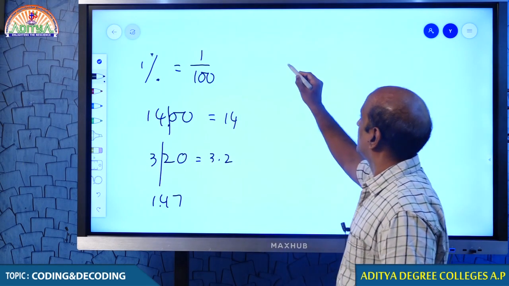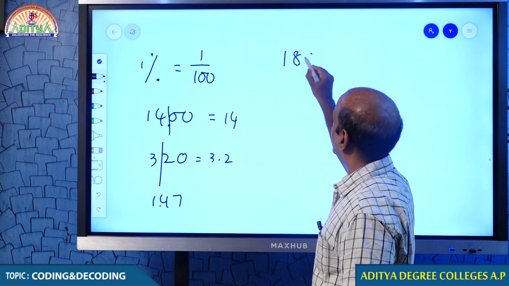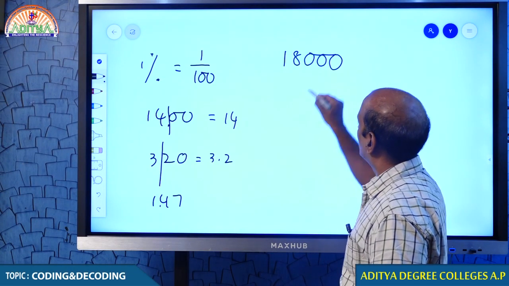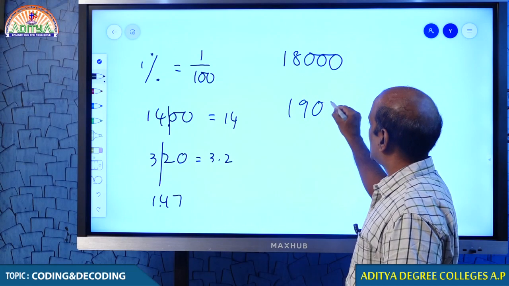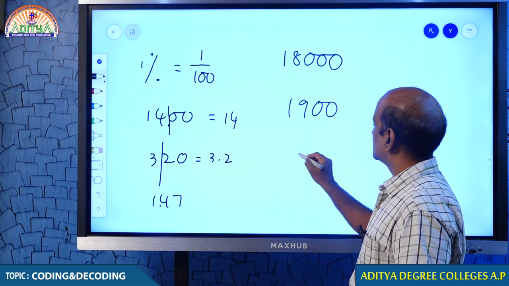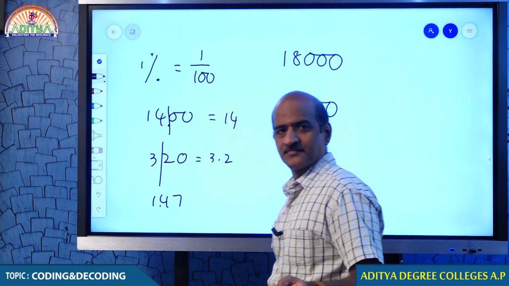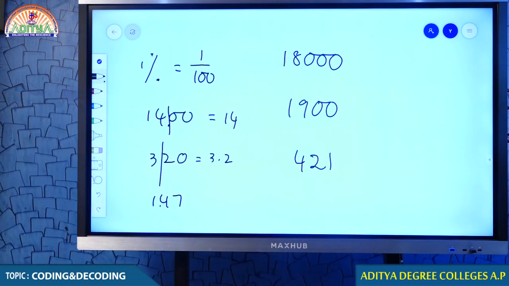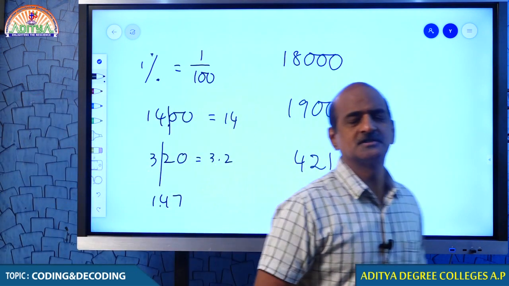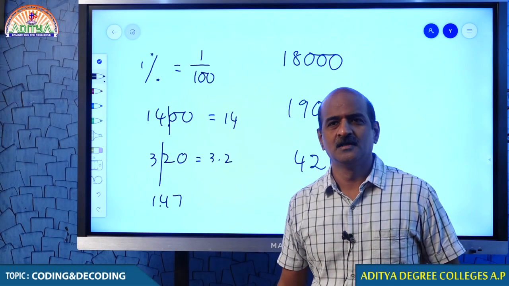Come on, tell me. What is 1% of 18,000? What is 1% of 1900? What is 1% of 421? Come on, do it, man. Let me check it out. How many of you are able to respond quickly? Yes, some of you are doing very well. But I wish that everybody should be able to handle it with perfection.